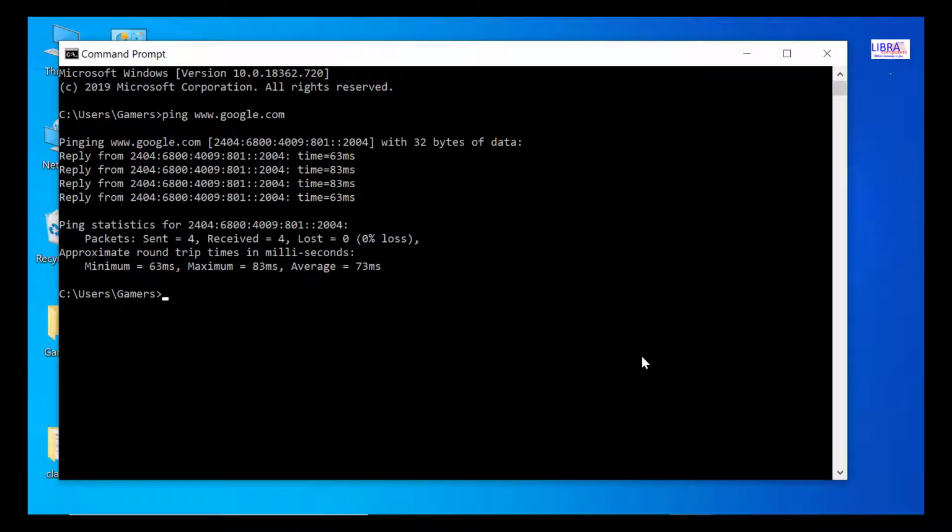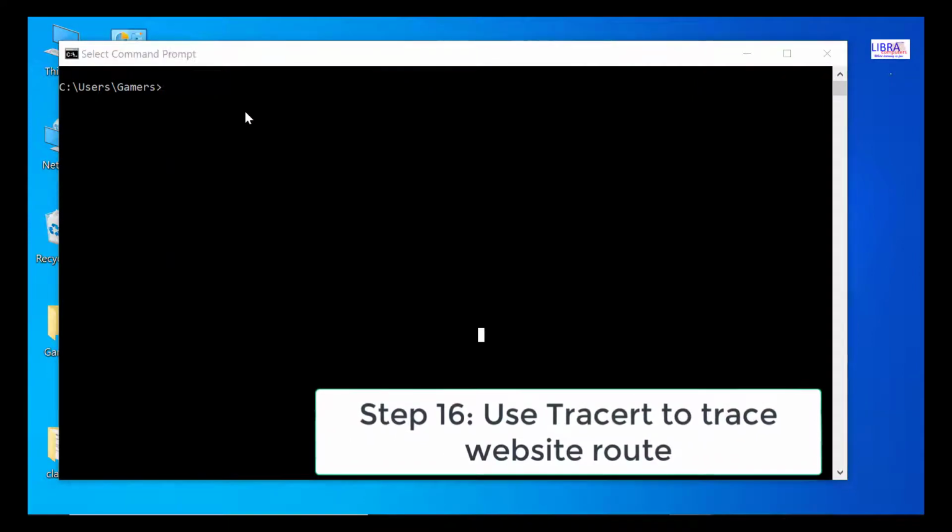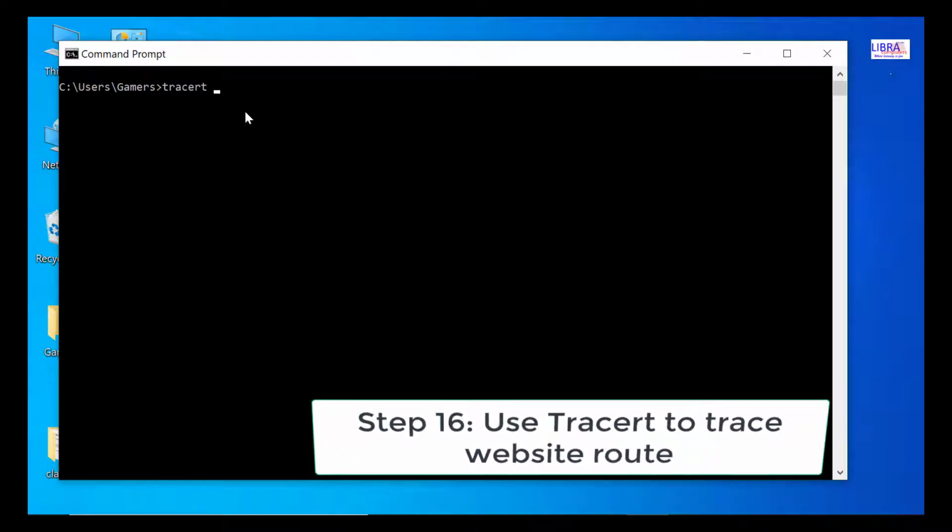We can check internet connectivity and also the network connectivity by using the ping command. After typing ping, we can use a URL or an IP address.